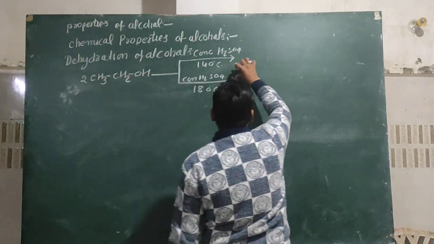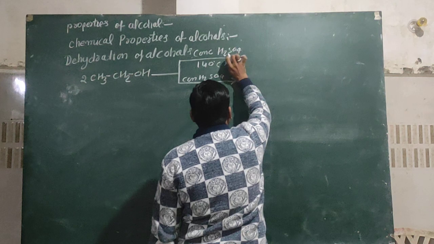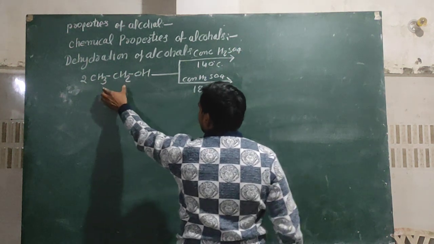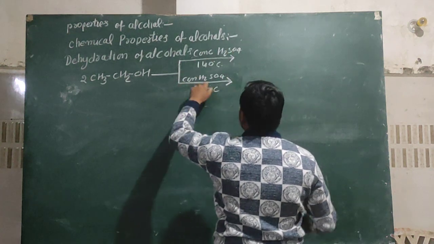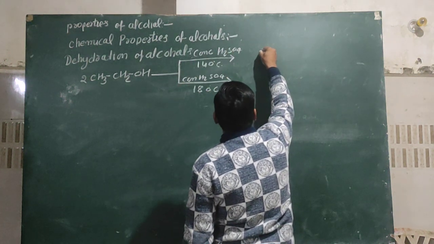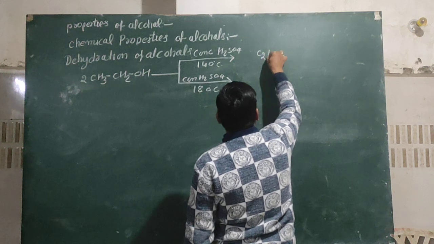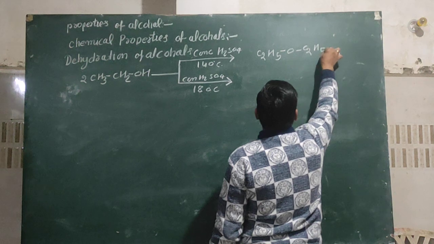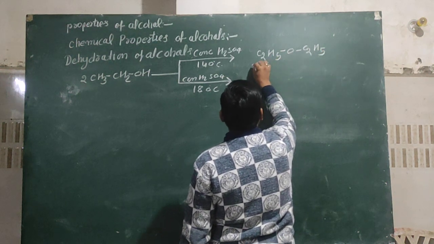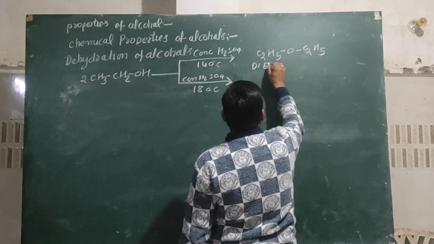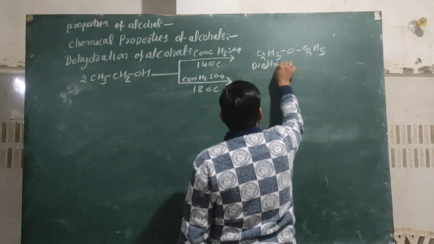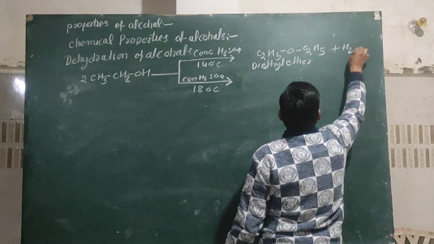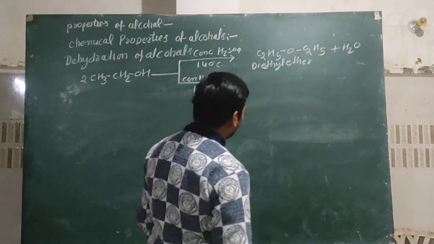You can see here, as 2 mole of ethyl alcohol react with conc H2SO4, then it changes into ether like C2H5OC2H5, diethyl ether is formed and water is removed.